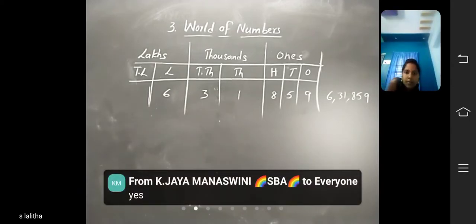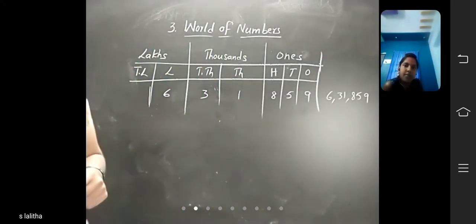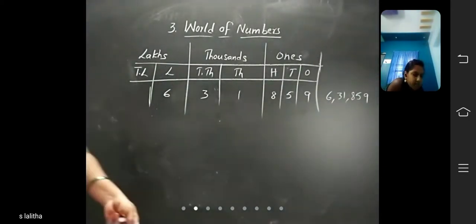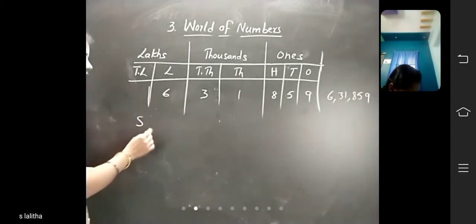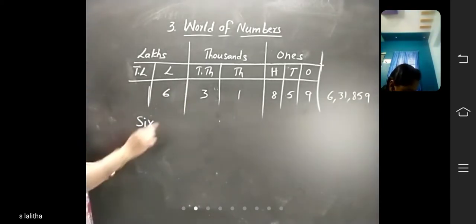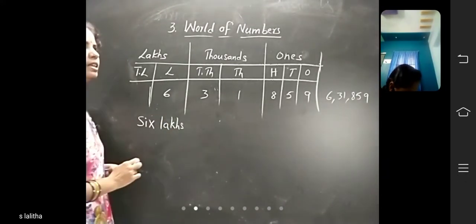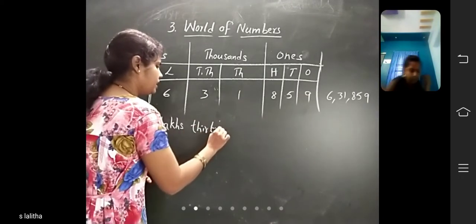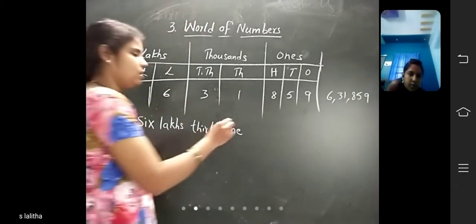Now you should write the number name, children. Here I have no place, that's why I am writing here. You should write in the box. Here the box is given. The number name you should write here. What is the spelling of 6? S-I-X. 6 lakhs, L-A-K-H-S, lakhs. 31,000: THIRTY-ONE, thousand. How's that spelling?